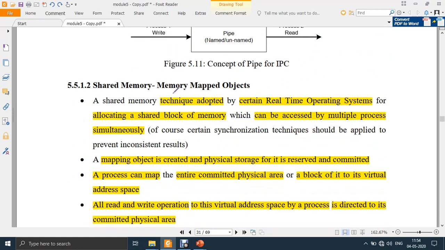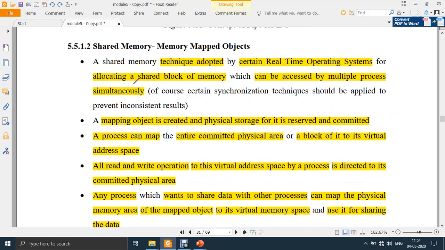Next shared memory concept or type is memory mapped objects. What is this? This technique is adopted by some RTOS systems, real-time operating systems, allocating a shared block of memory which can be accessed by multiple processes simultaneously. Previously, pipes can be shared between only two processes, one client and one server.